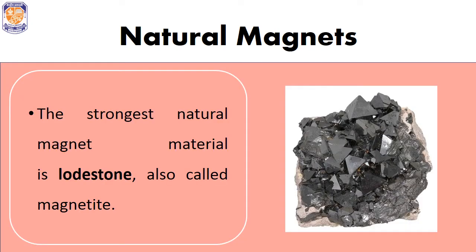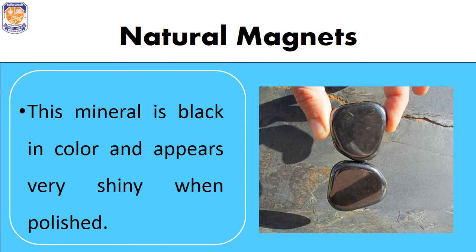The strongest natural magnetic material is lodestone, which is also called magnetite. In the previous class we have already discussed that lodestone means the leading stone, and it was named so because it was used to find directions while traveling. This magnetite is black in color and it appears very shiny when it is polished.